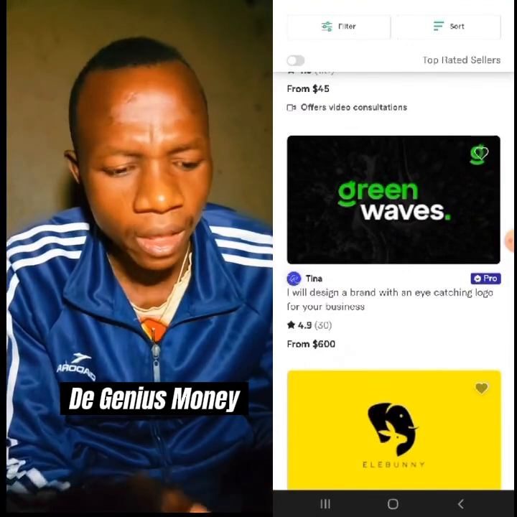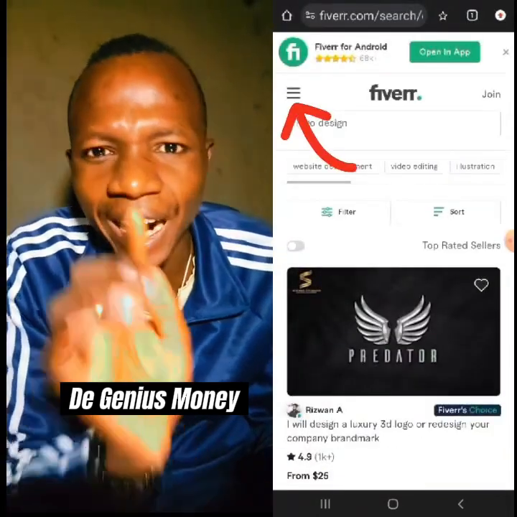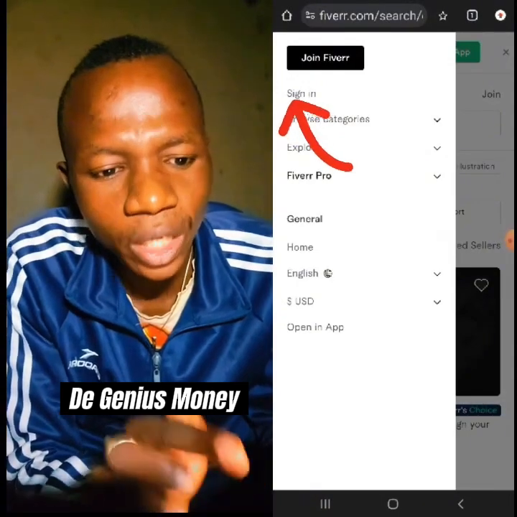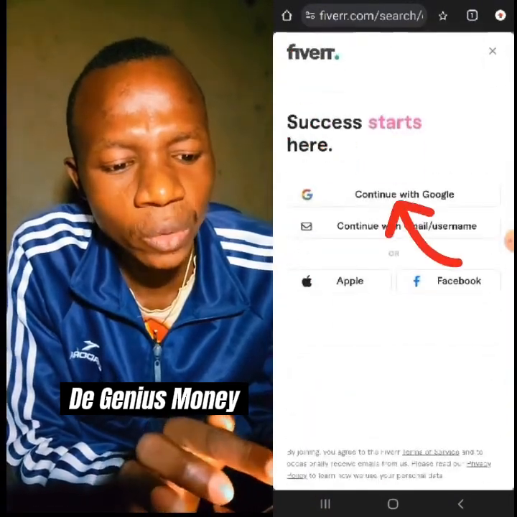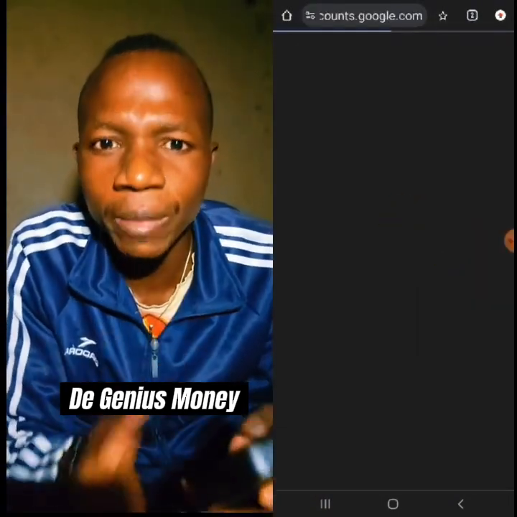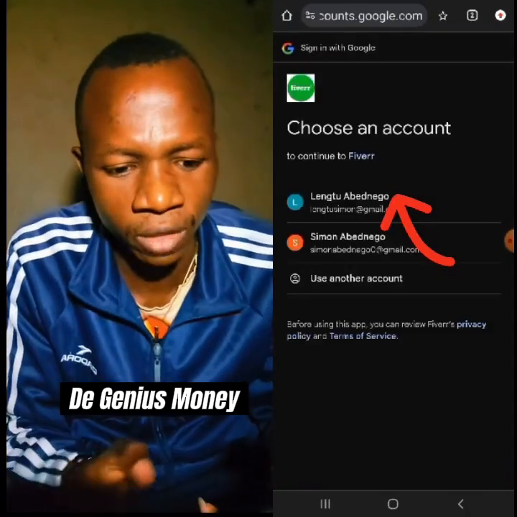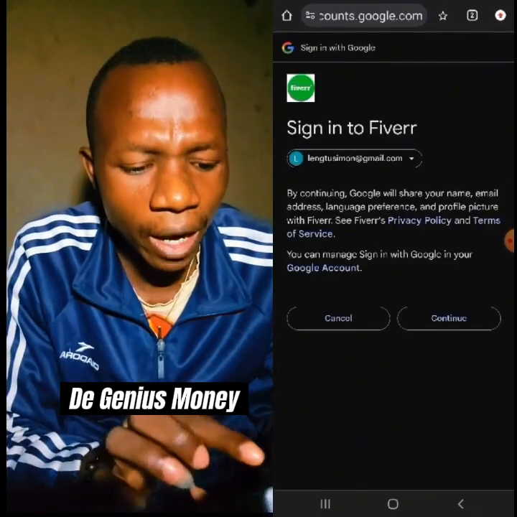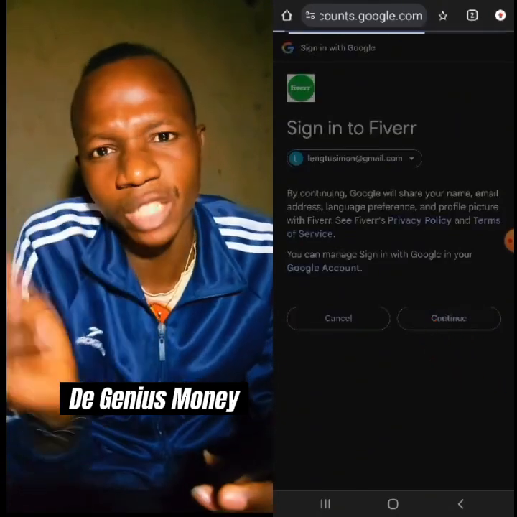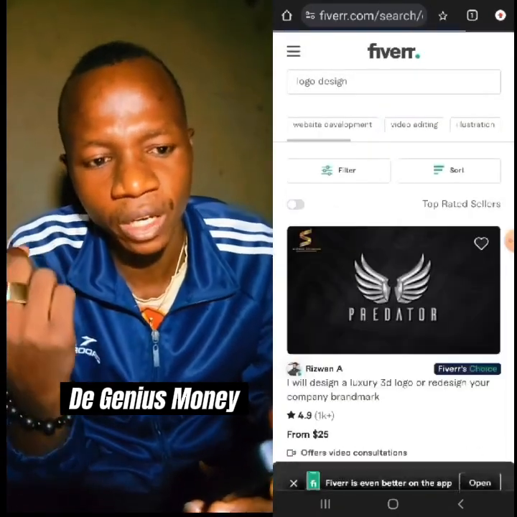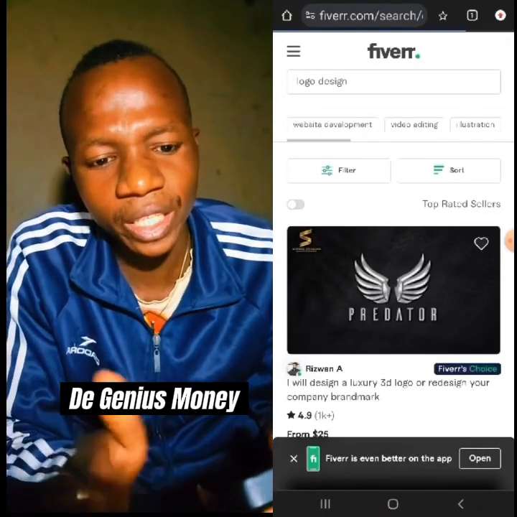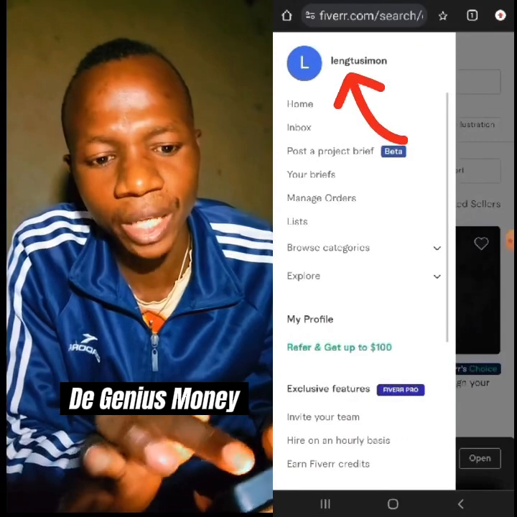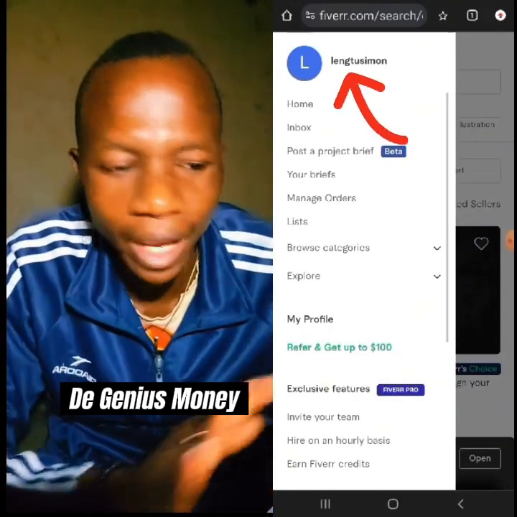Maybe small money. Now you're going to create an account with them. Click on this place like this. You just sign in. You click on the sign in. Here is where you're going to sign in with your Google, which is your email address. You're going to put your email address and then you create a password for yourself. I will sign in with my email address like this. Then I'll click continue. They're going to send me some text on my email address, which I will go there to confirm. You can see it. They have already created me now. They have already seen my name, linked to Simon. They are done creating my account.